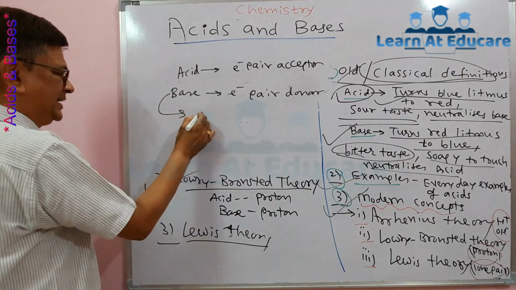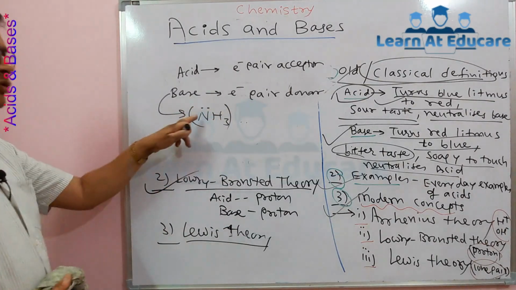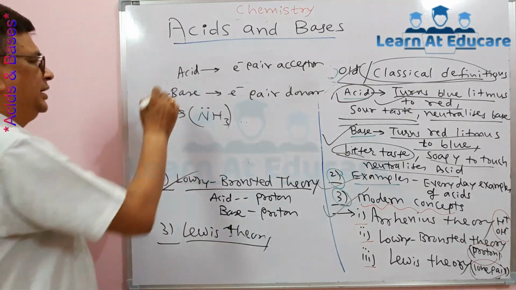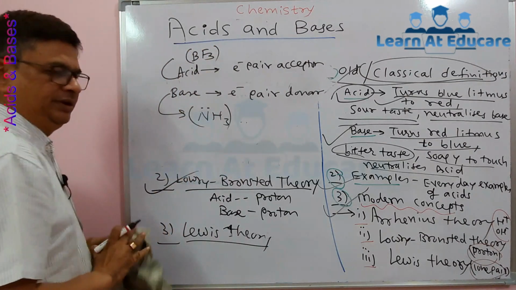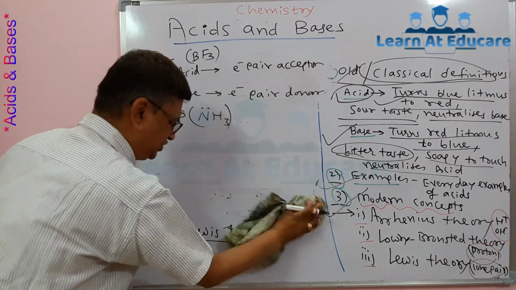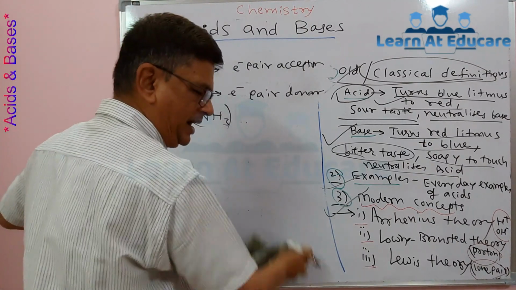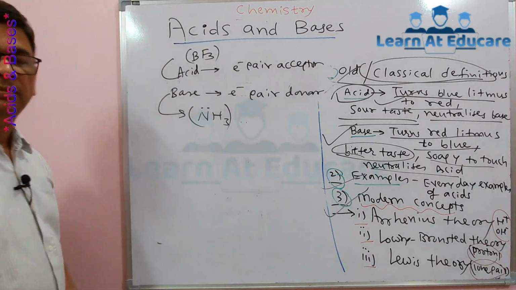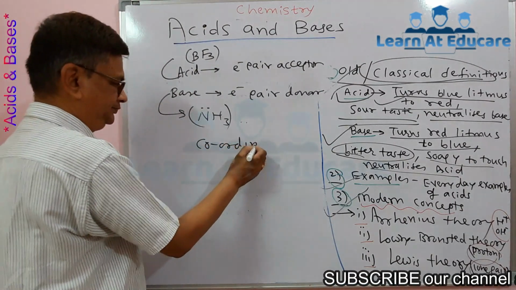Example of a base here, donating a lone pair, is ammonia. We know ammonia has a lone pair on nitrogen. And an example of an acid, to accept the pair, is BF3. It is not to be forgotten that this electron pair donated or accepted is not to form ions but to form a particular bond called a coordinate bond.